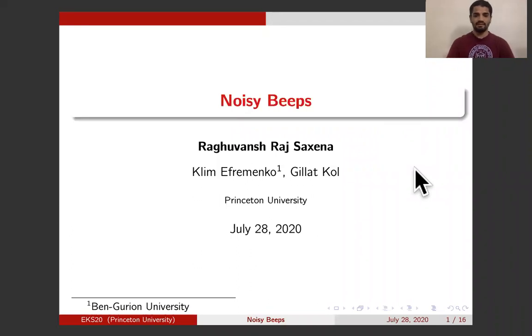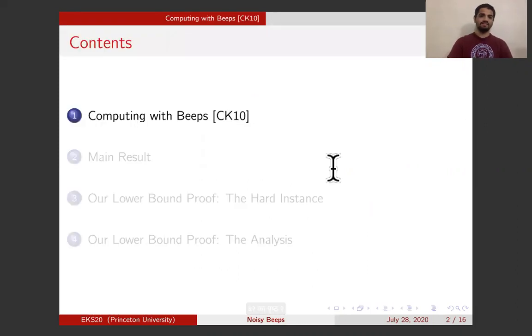Hello everyone, this is the talk on the beeping model, and I will describe our new result where we show a lower bound on the noisy beeping model. This talk will have roughly 4 sections. In the first section, I will define the beeping model and the noisy beeping model. Then I'll state our main result, which like I said is a lower bound for the noisy beeping model. In the remaining 2 sections, I will prove this result by first describing the hard instance and then analyzing it.